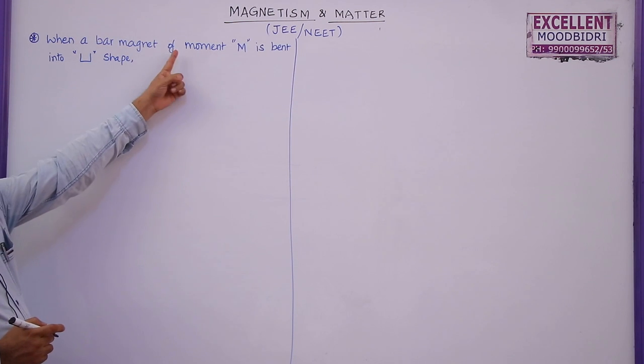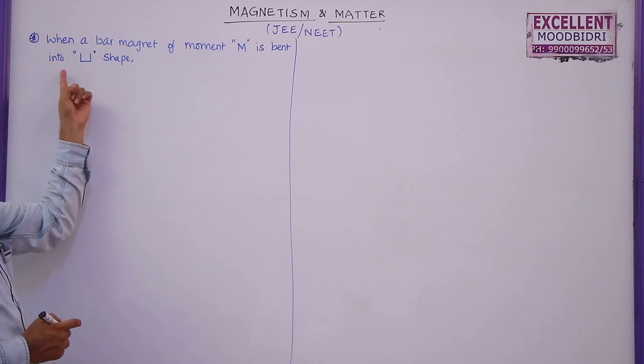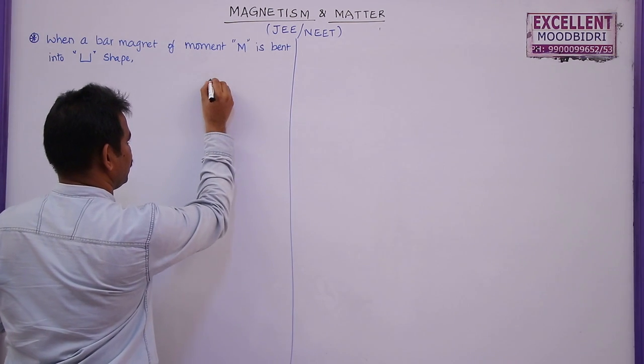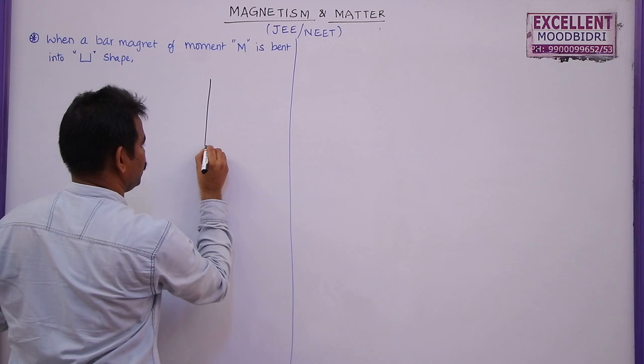When a bar magnet of magnetic moment capital M is bent into a U shape, here a bar magnet is taken but it is bent in the form of a U shape.